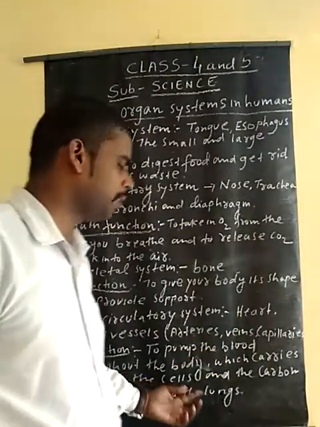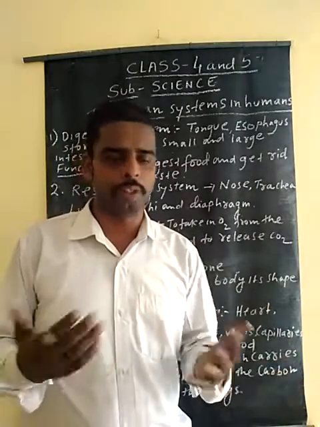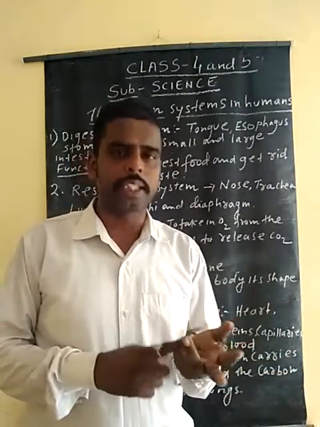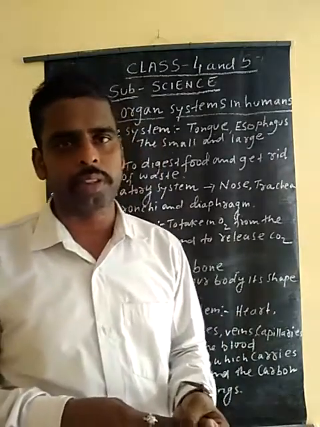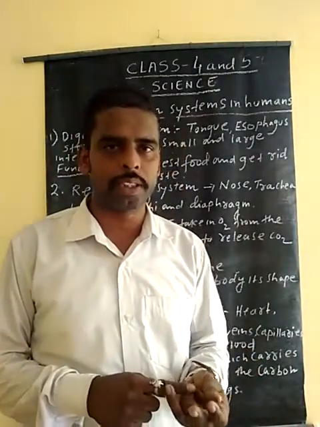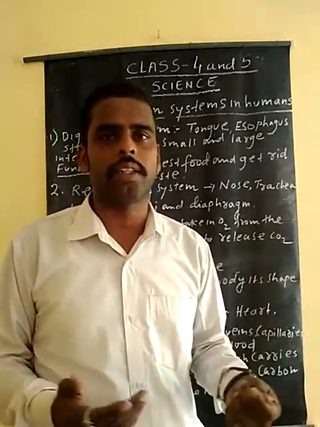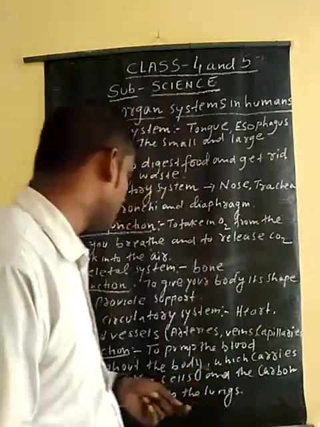Meaning we carry oxygen to the cell. Cell is the structural and functional unit of life. So how does our body make our body from the DNA? And after that there are cells. Cell is the structural and functional unit of life. And after the cell there is a tissue. A group of cells performing a similar function is called tissue. And then there are organs. The organs give us our lungs, heart. This is known as our organs.